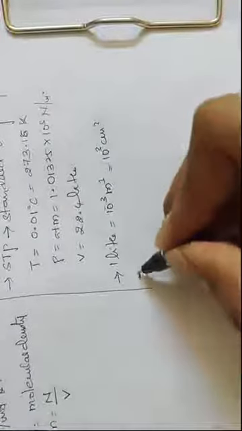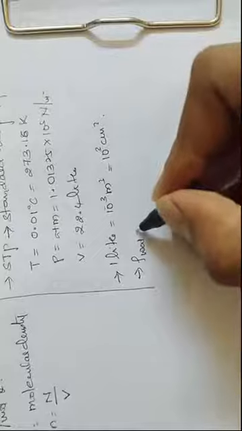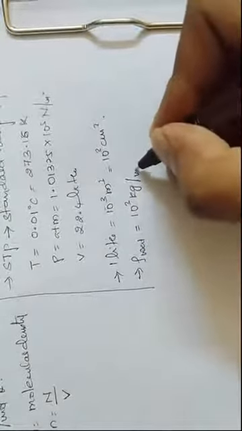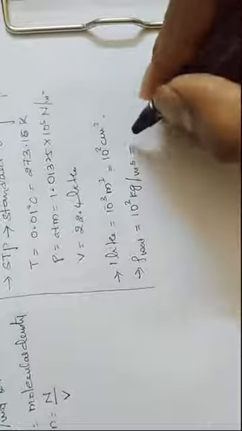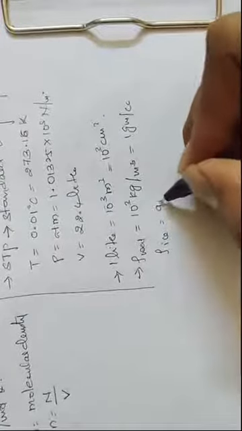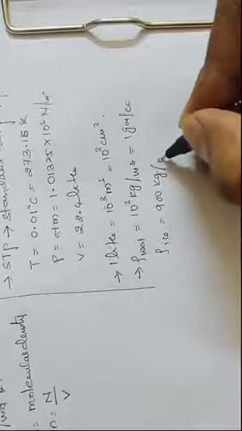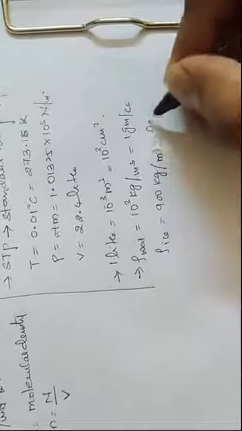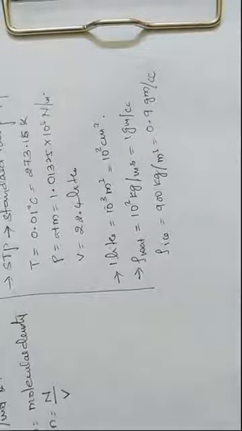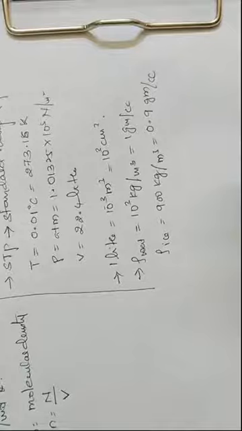And the density of water, just for knowledge, is 10 raised to 3 kg per meter cube, or 1 gram per cc. And the density of ice you can write as 900 kg per meter cube, that is 0.9 gram per cc. You have to remember these because in problems we have to convert volume and density.